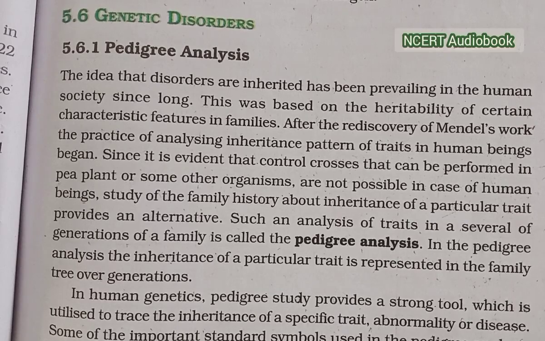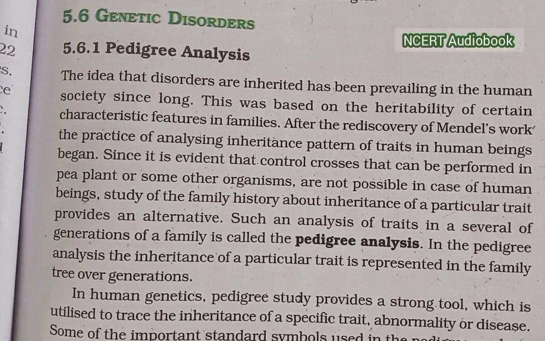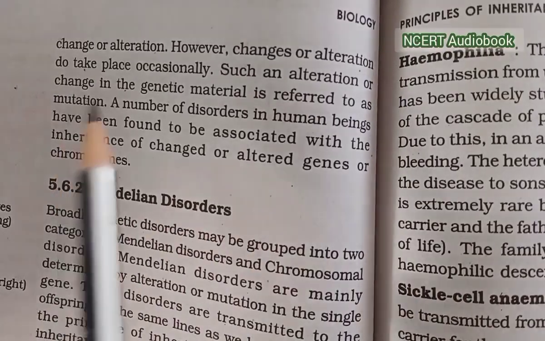As you have studied in this chapter, each and every feature in any organism is controlled by one or the other gene located on the DNA present in the chromosome. DNA is the carrier of genetic information. It is hence transmitted from one generation to another without any change or alteration.